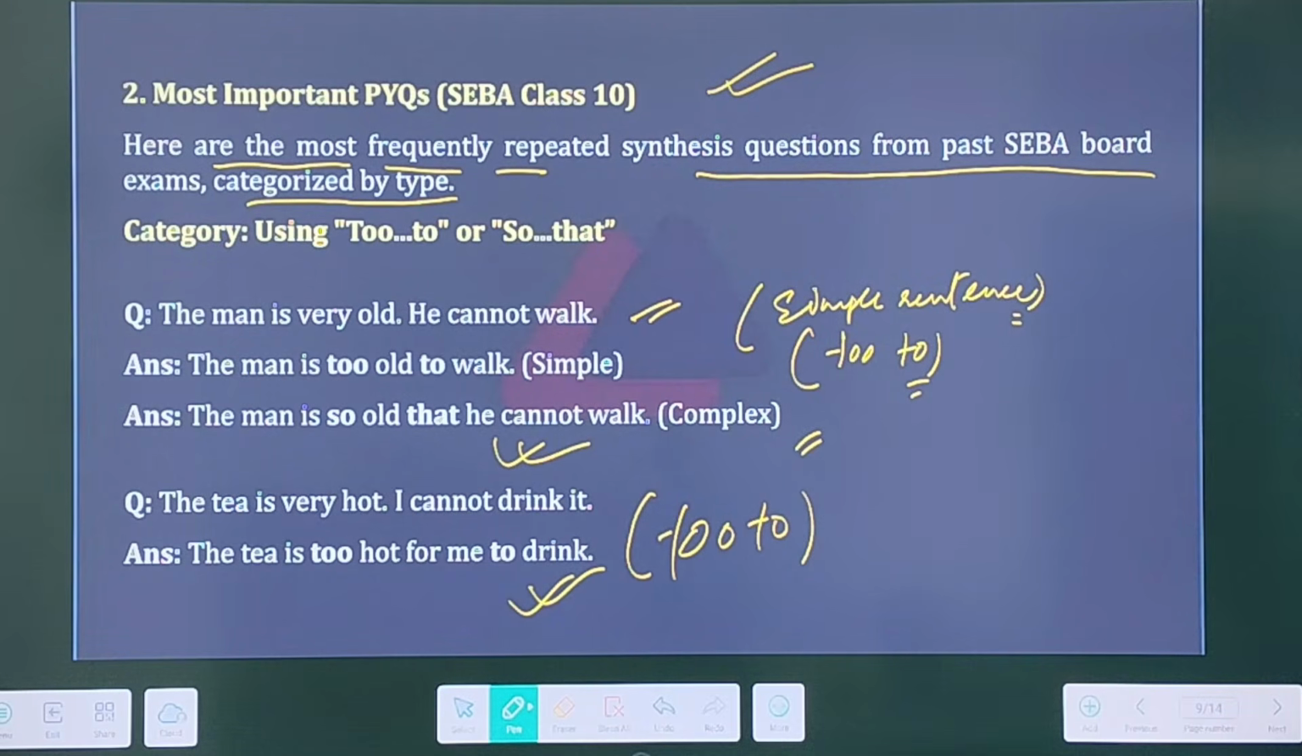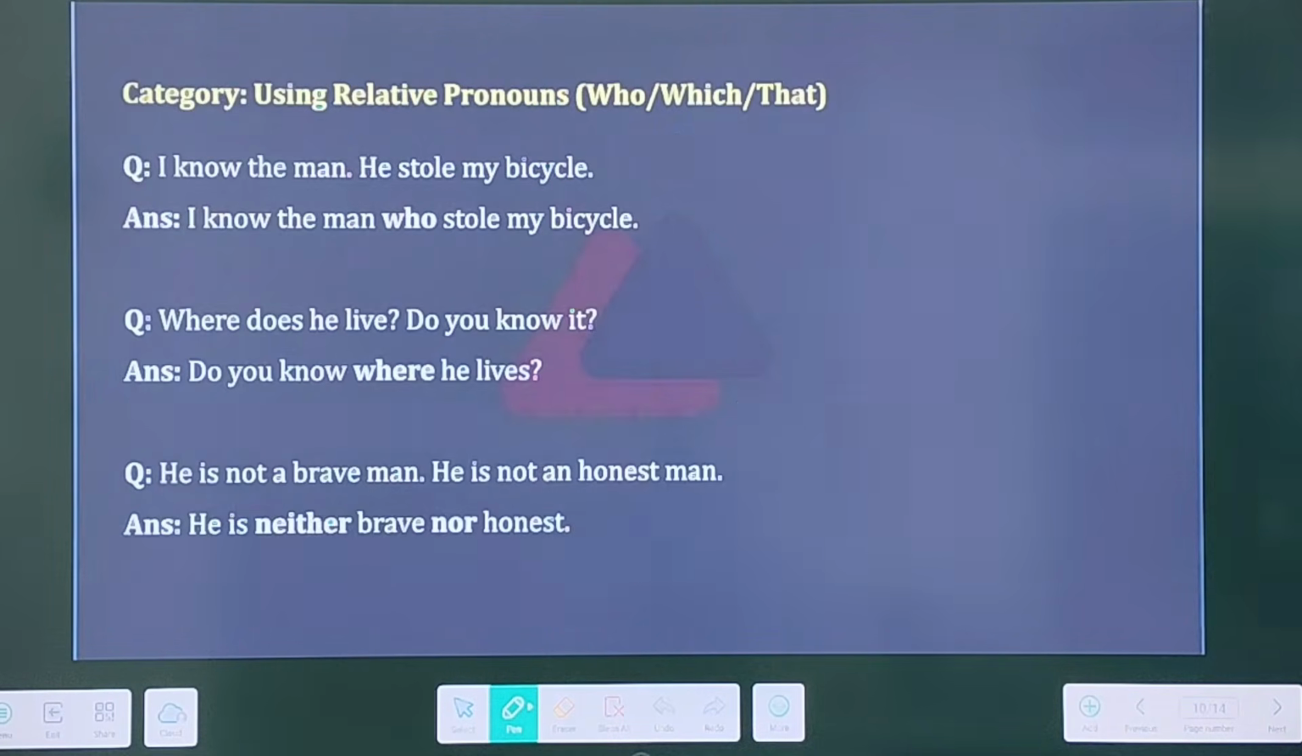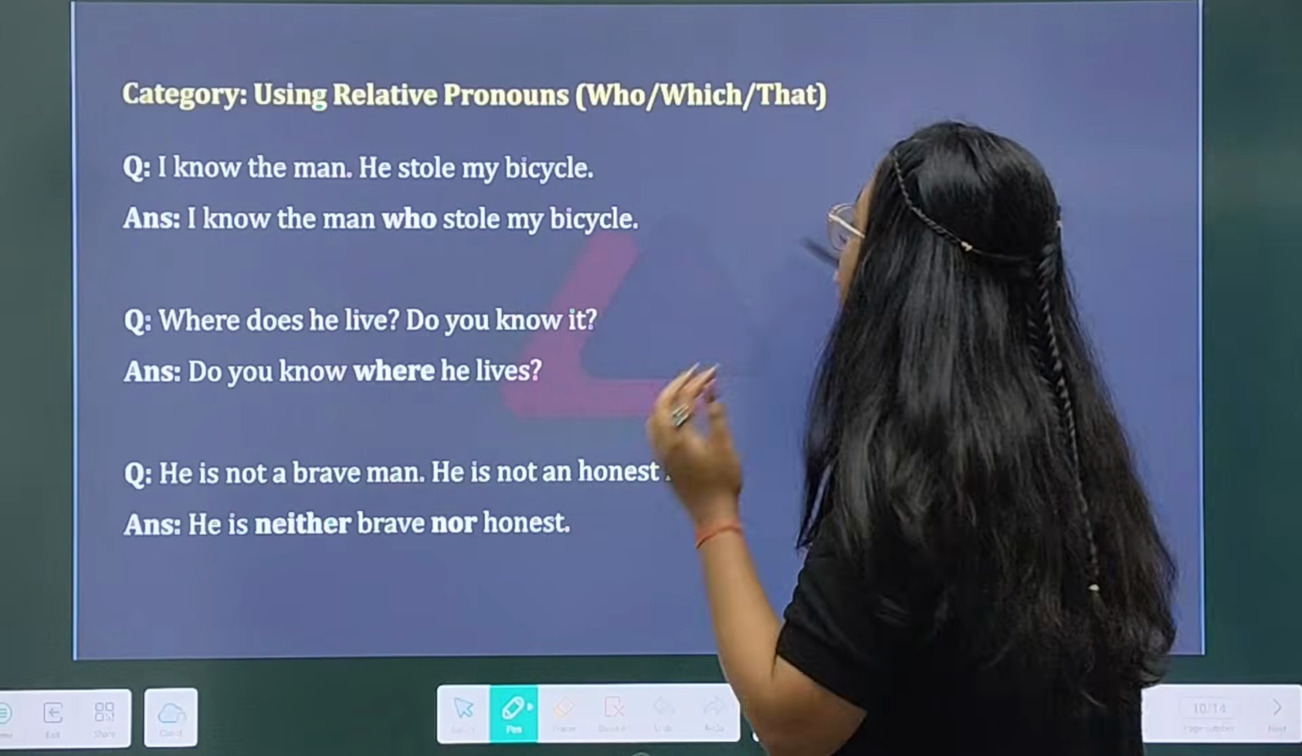Okay. Next slide. That is the category using relative pronouns.